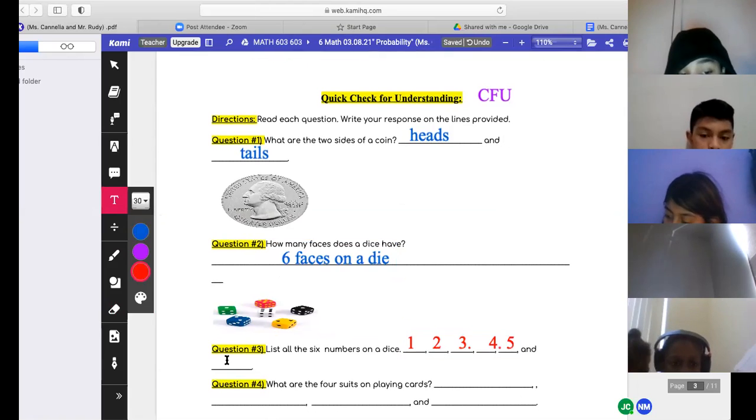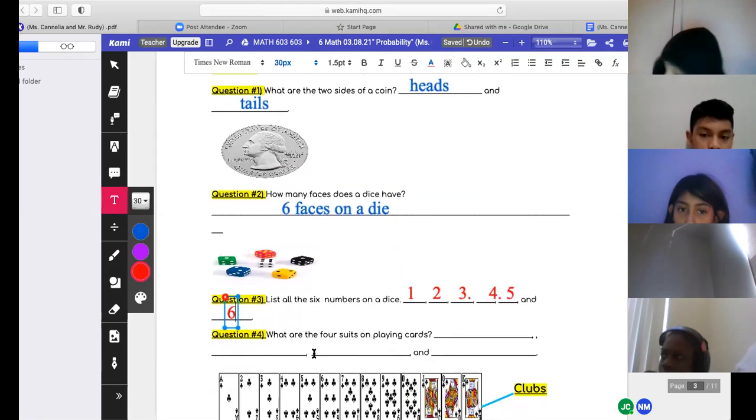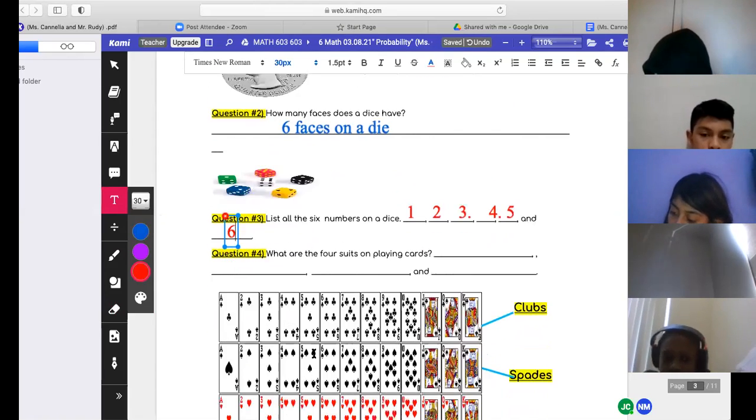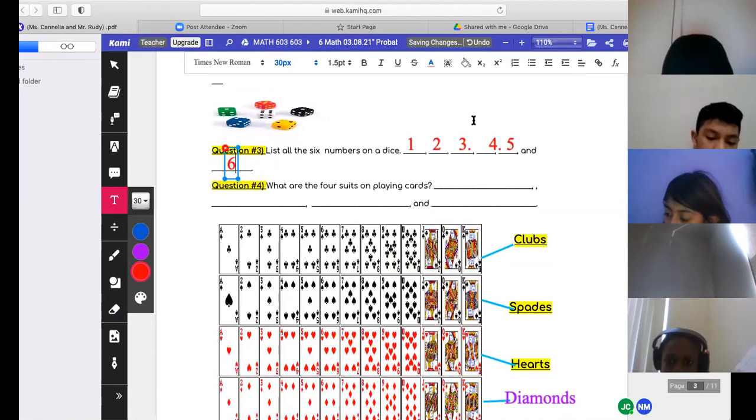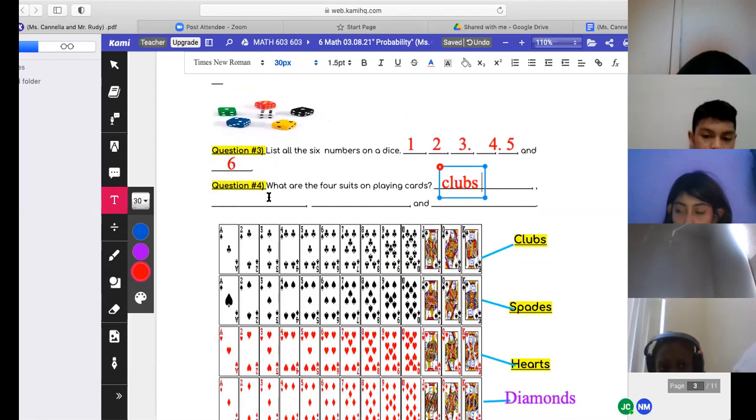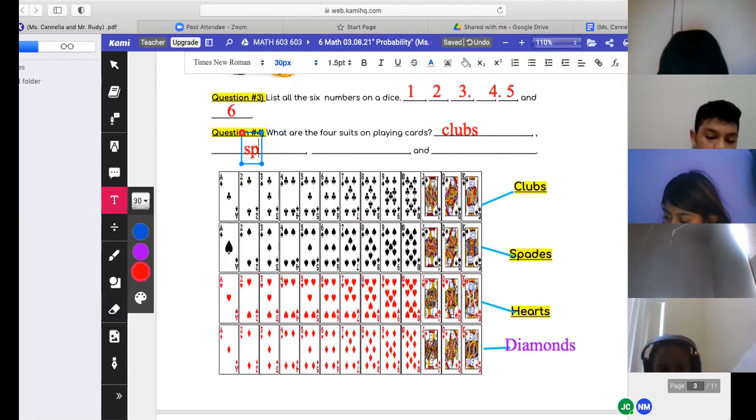This is stuff we already know. What are the 4 playing suits and cards? I wrote them down here. The clubs, spades, hearts, and I can't see the bottom. And diamonds.